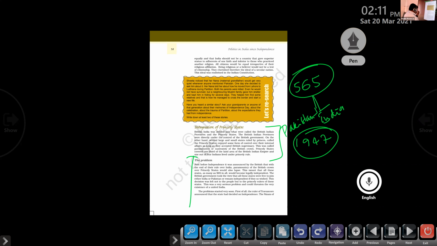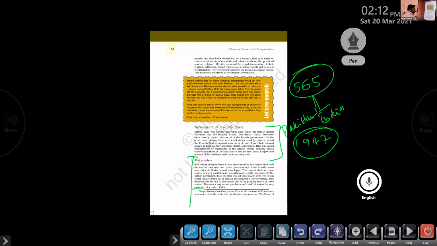The British government took the view that all these states were free to join either India or Pakistan, or remain independent if they so wished. Clear or not? If they wish to remain independent, they can stay as independent countries. This decision was left not to the people but to the princely rulers of these states. This was a very serious problem and could threaten the very existence of a united India.